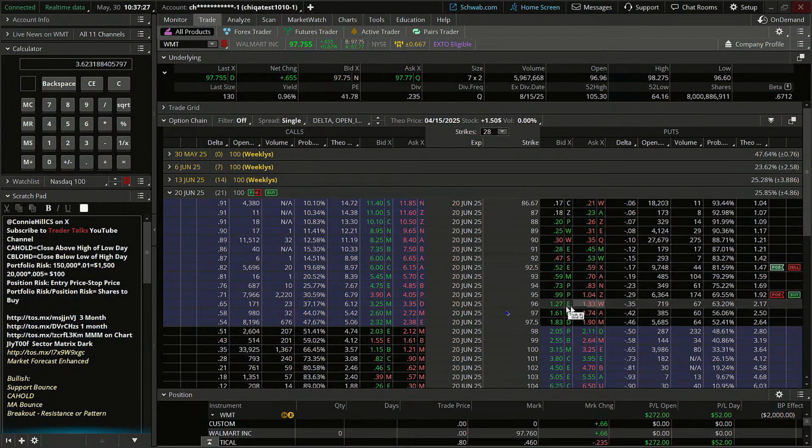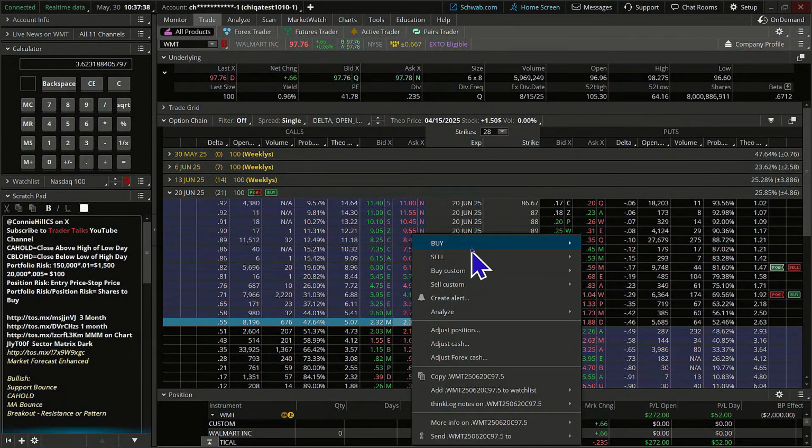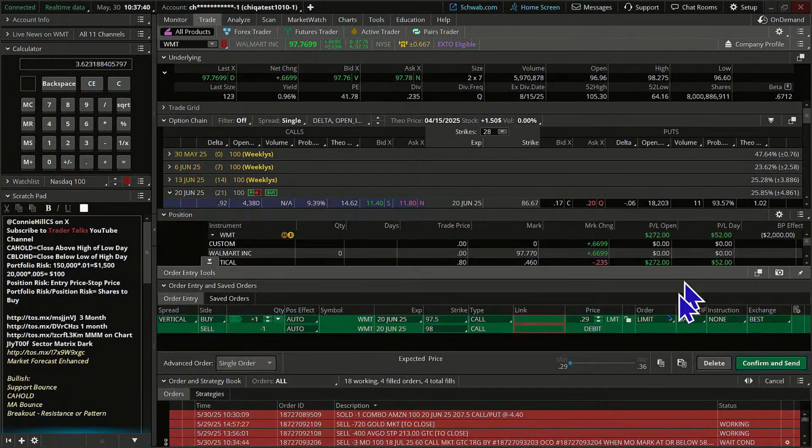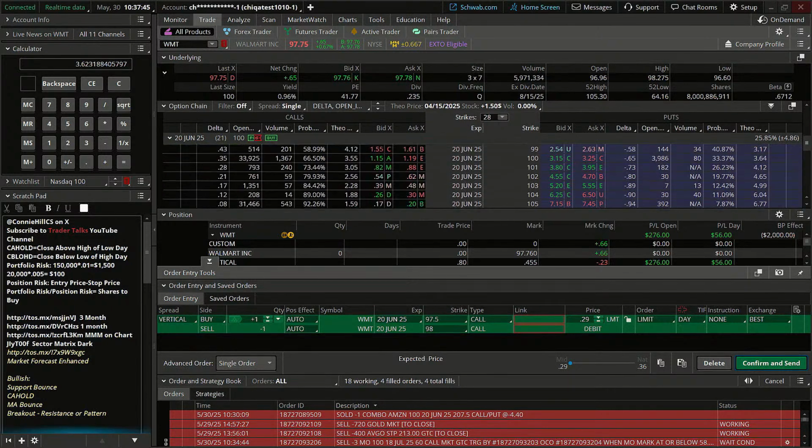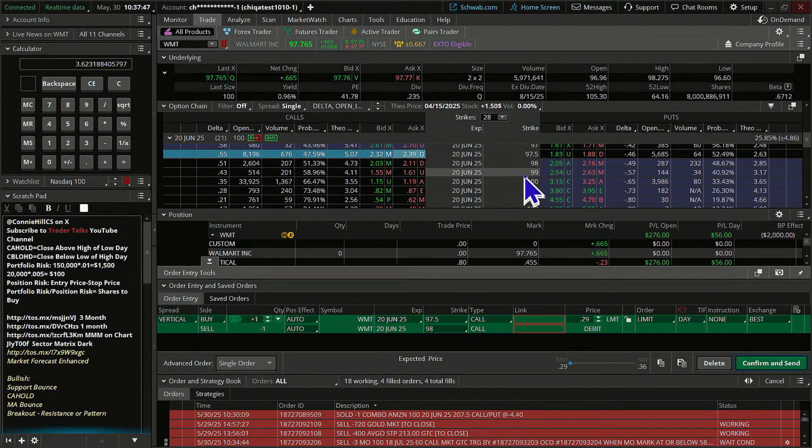We're going to go to the buy side of things, but we're not going to buy something outright. We're going to do it as a vertical. So we're going to come at the money, this 97.50, and we're just going to say buy vertical, and it's going to put it at about $1.50 wide. That's just what the next strike price is. If you wanted it to be a little further apart, requiring the stock to do a little bit more, you could. This is actually not too bad here.